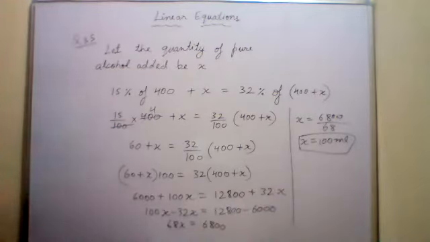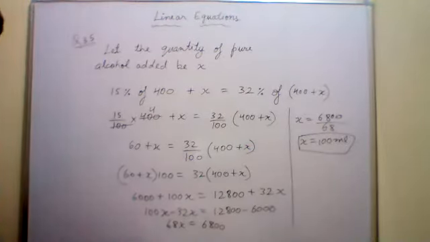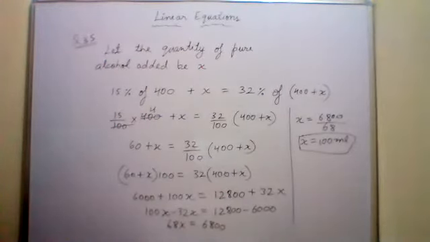So I'm going to explain the question now. The question says, how much pure alcohol must be added to 400 ml of a 15% solution to make its strength 32%.